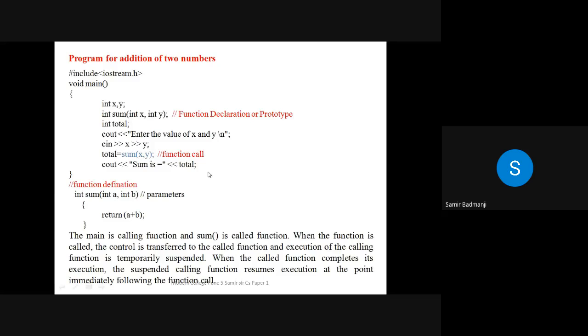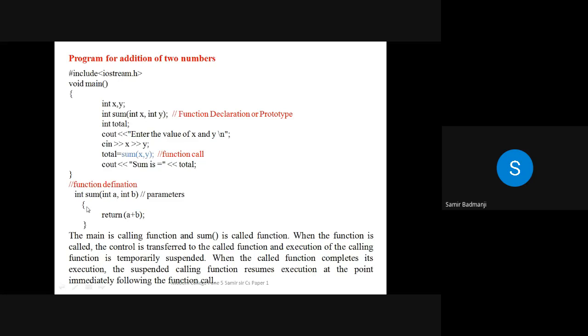Okay, now see here. The main is calling the function. So this is the main function, and this is the function definition that you have written. Now see, the function definition usually goes after the main function. See, this is the starting bracket, this is the ending bracket. So after this you have to write the function definition. After the end of the main function, then only you start with the function name. Now this function name is there, sum, return type is there, parameters are there. So double slash means comments. So this is nothing but the comment. This is the function definition. That is why I have written it in a comment.